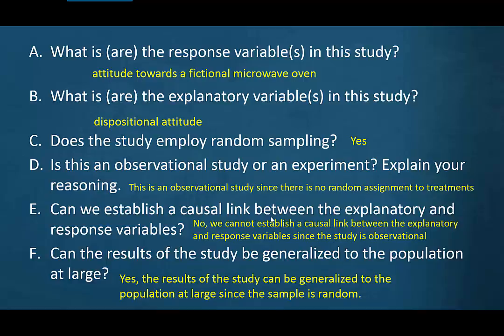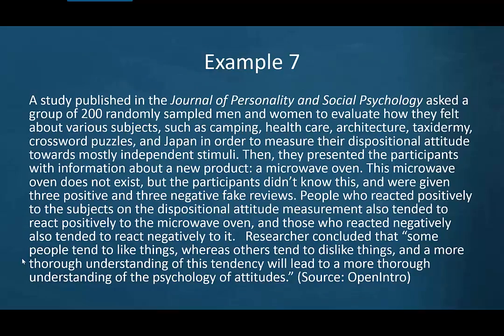So make sure you don't get confused here. We have a random sample, but we did not randomly assign to treatments. Initial sample was indeed random. We have 200 randomly sampled men and women. So our sample was random, but we did not assign treatments randomly. We didn't have treatment 1, treatment 2.